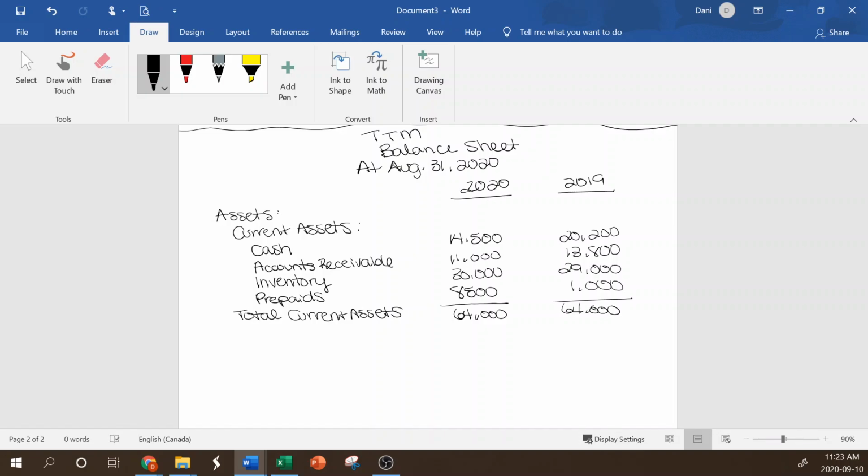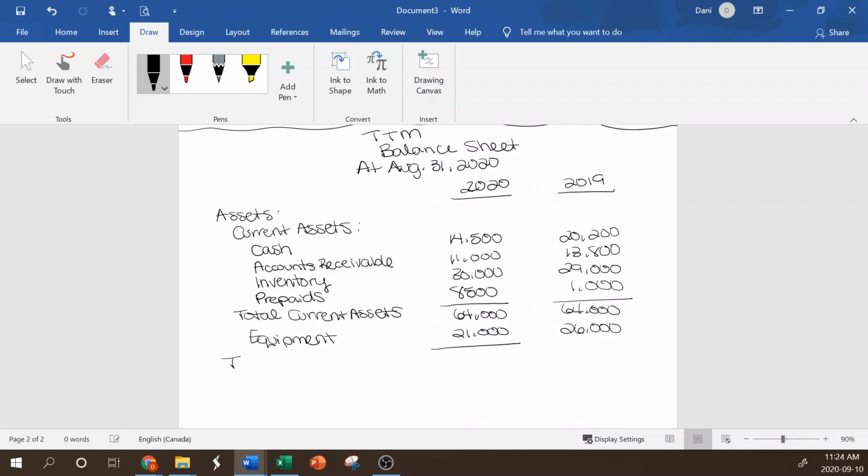Interesting. Okay, so now we need to find any long-term assets that we have, and the only one that we had was equipment. Now, because you've put your total current assets above, it's just assumed that whatever comes next is long-term. So you do not necessarily have to label long-term assets, but if you do, that's not wrong. Again, just a formatting thing, but separating them is required. Naming this part isn't necessary. We've got 21,000 and 26,000. And that was all of the assets that we had.